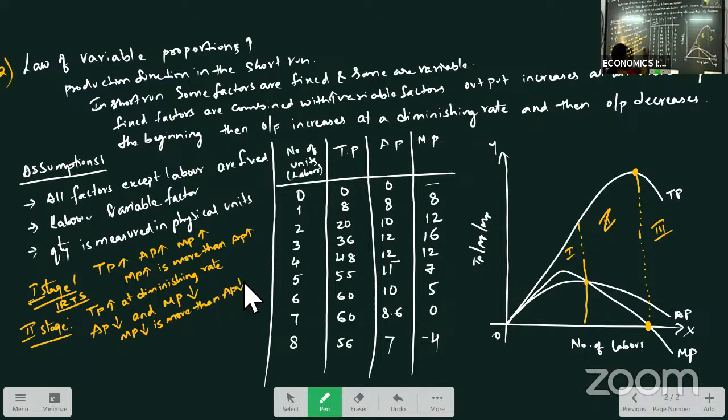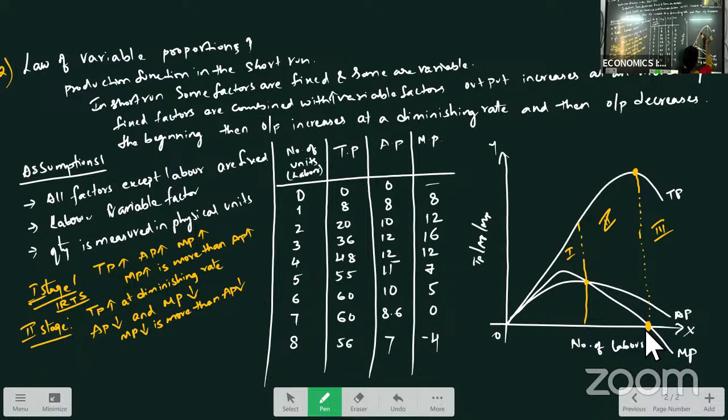Simple thing, you don't get confused how to explain the first, second and third stage. You observe in the table or in the graph what is happening. If you are confused in the table, just see the graph. In the first stage, all three curves are increasing. In the second stage, at the point where MP is 0, TP is maximum.